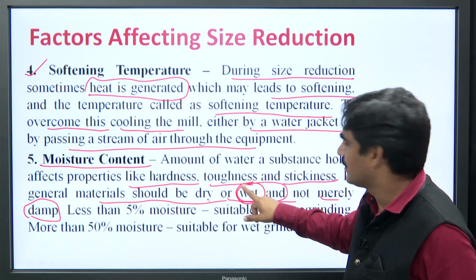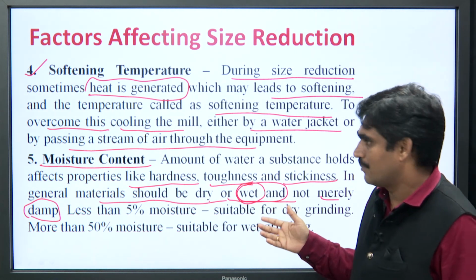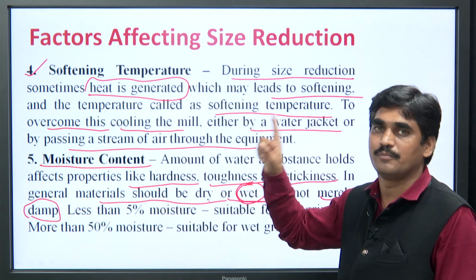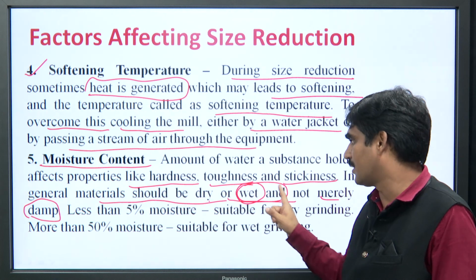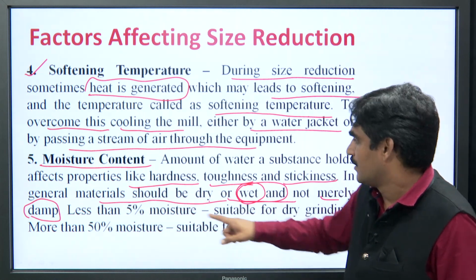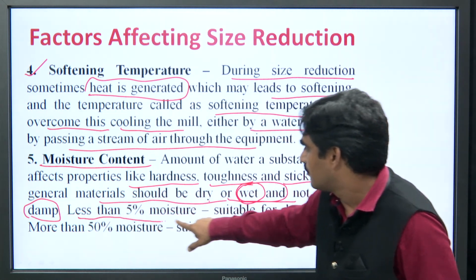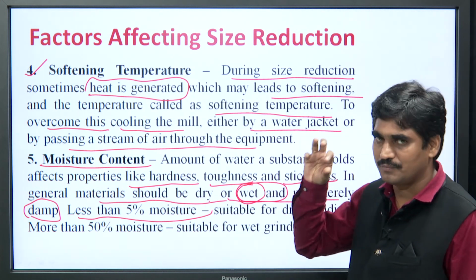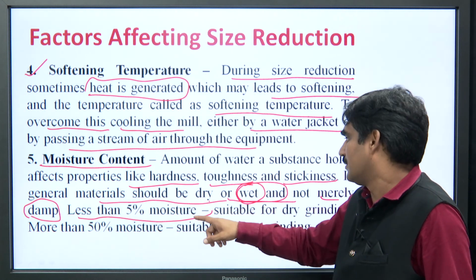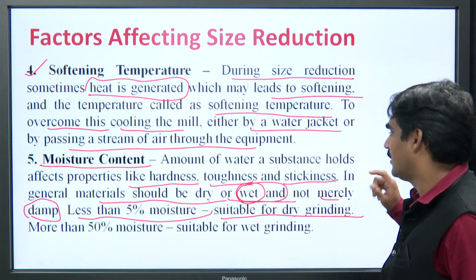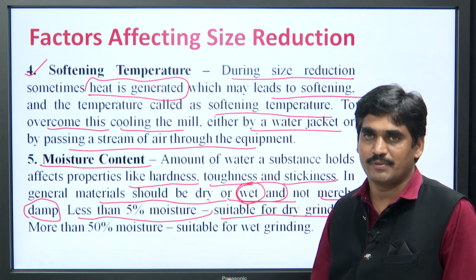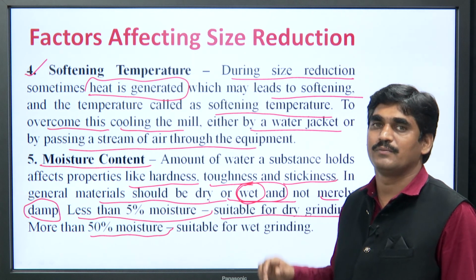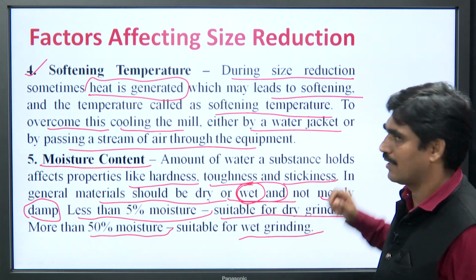If it is wet, then we can choose a similar process for size reduction, but damp material poses more problems as compared to dry or wet material. Generally, if moisture content is less than 5% in a material, then it is suitable for dry grinding. If moisture percentage is more than 50%, then we can go for wet grinding.